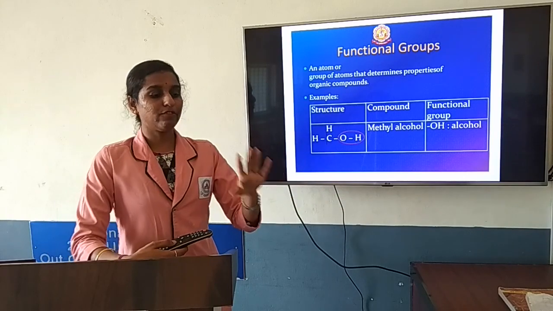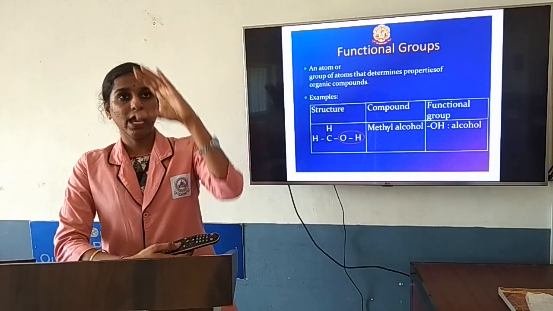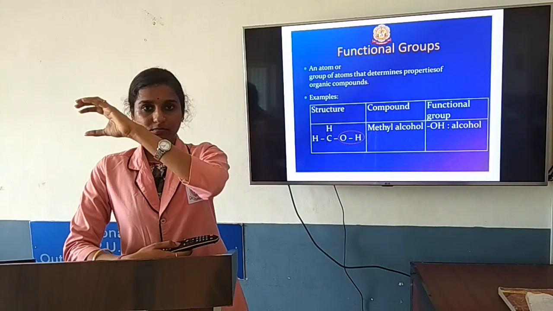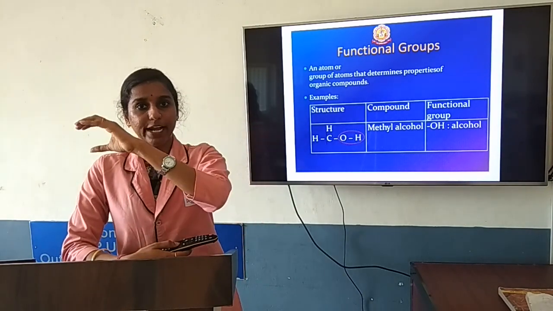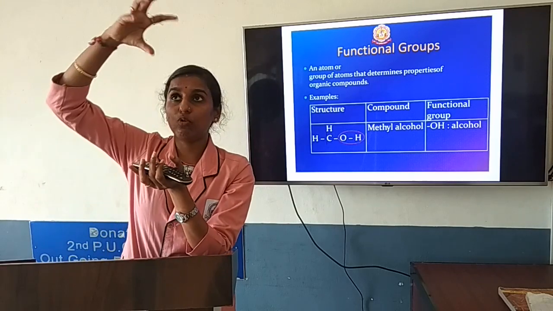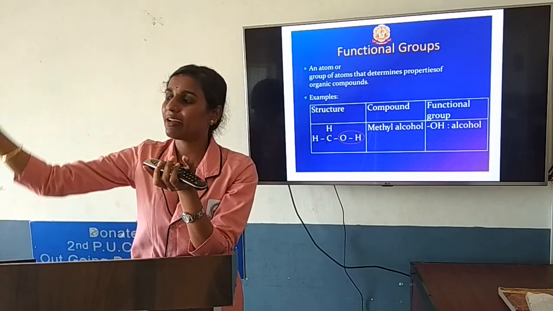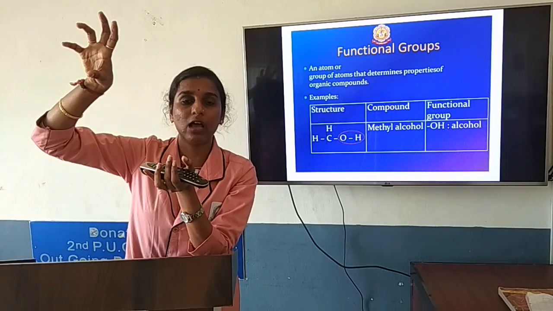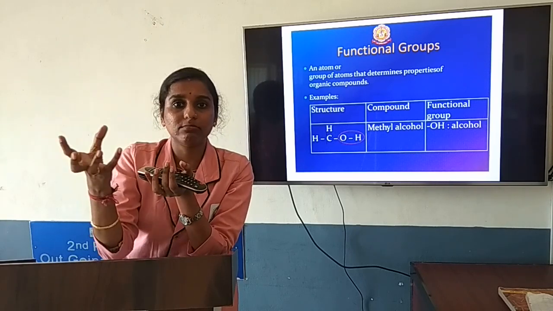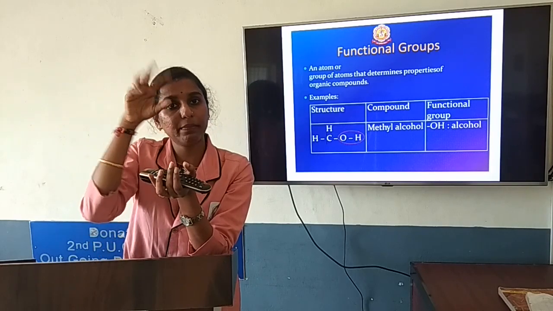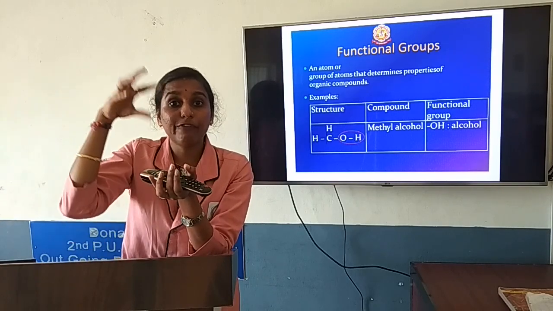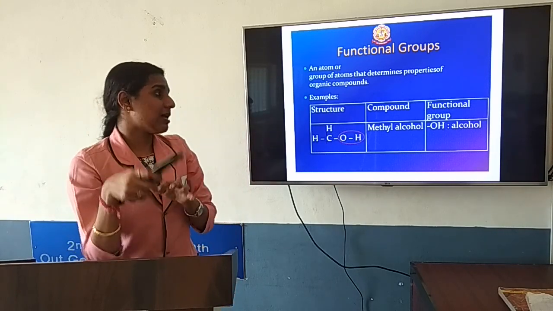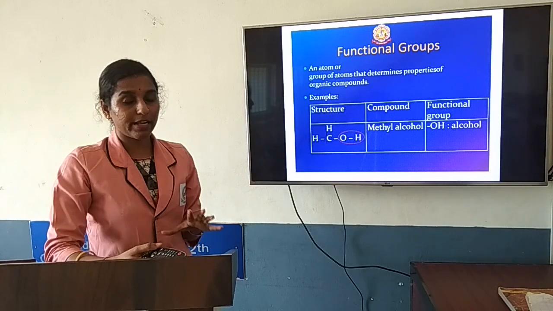For example, as I told you, consider carbon. It has 4 bonds around it, and each bond is given to a hydrogen, so 4 hydrogens. If you remove one of the hydrogens and replace it by another atom, that will be considered a functional group. The replaced hydrogen is considered a heteroatom. Some of these functional groups are present in organic compounds.